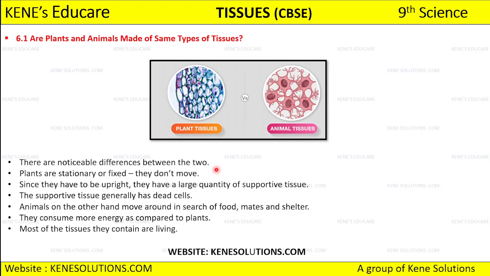And as I told you, which tissue do plants have? They have supporting tissue, and supporting tissue has dead cells, right? But animal tissues are not like that. Since they are consuming energy for moving from one place to another in search of food, shelters and mates, most of the tissues present within the animal tissue are going to be living. What will they be? They are going to be living.